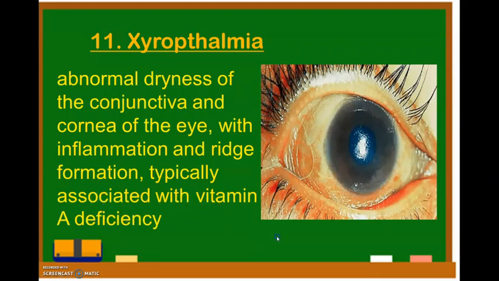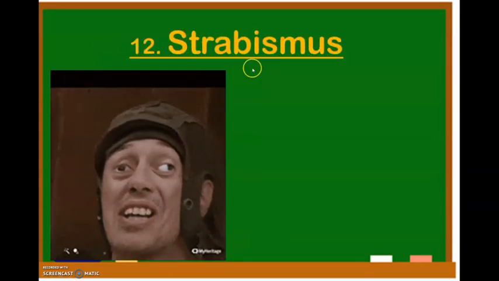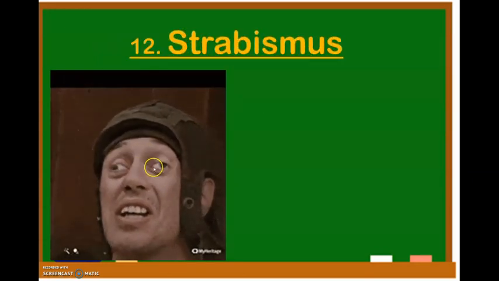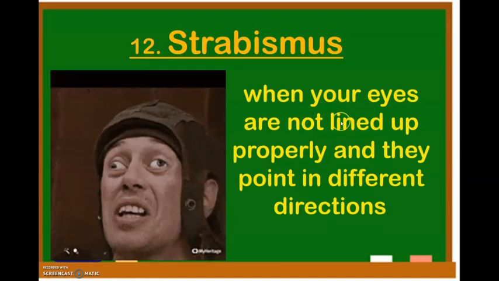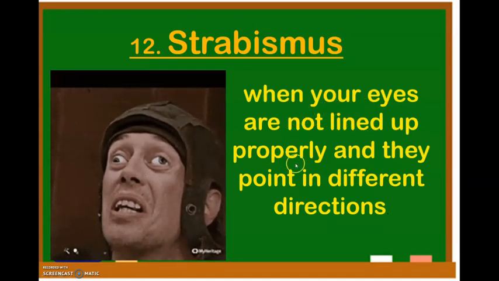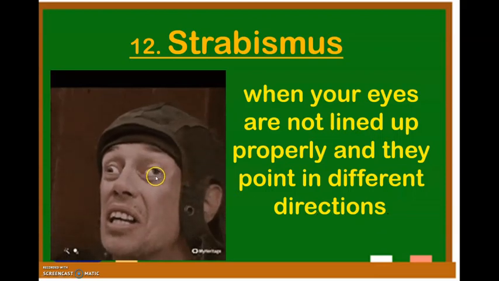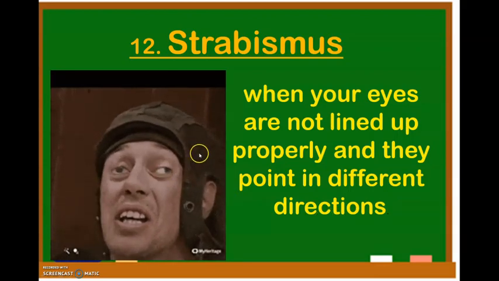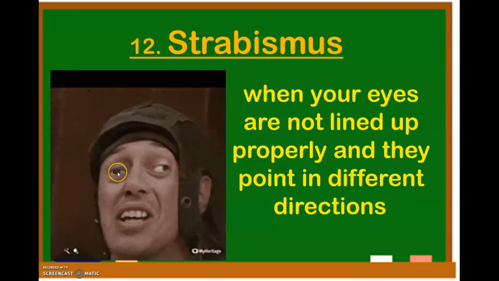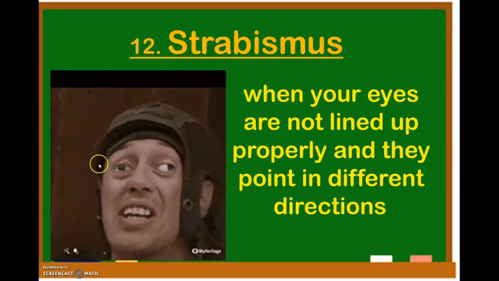Next is the strabismus. Look at his eyes. When your eyes are not lined up properly and they point in different directions. Look at these eyes. The direction is here and the eye here, the direction is here.